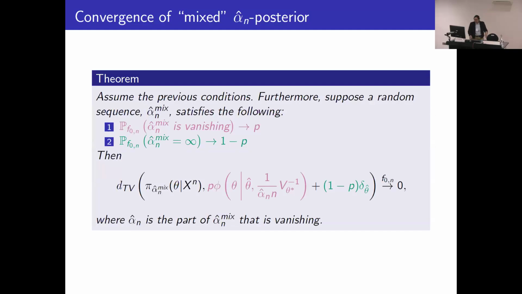Our last result characterizes what happens in the mixed regime. Let's say that our alpha hat n mix is vanishing with some probability, and then infinity with the remaining probability. What happens to the resulting alpha posterior? Well, the resulting alpha posterior is also a mixture, with one component being a point mass at the MLE, which corresponds to alpha being infinity, and the remaining component being the limiting normal from our first asymptotic normality result. So by characterizing these regimes separately, we can combine them and obtain a result in the mixed regime.